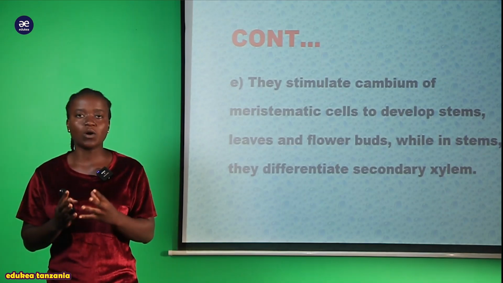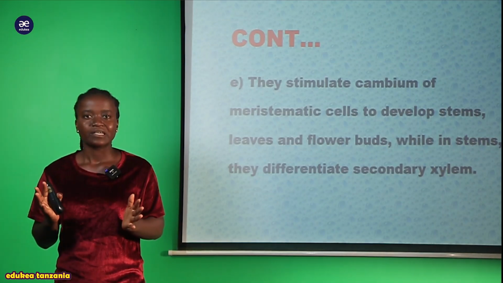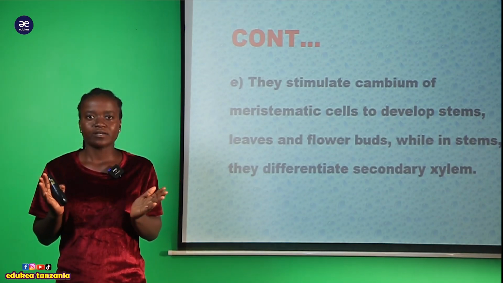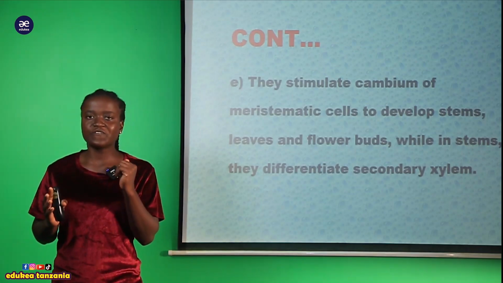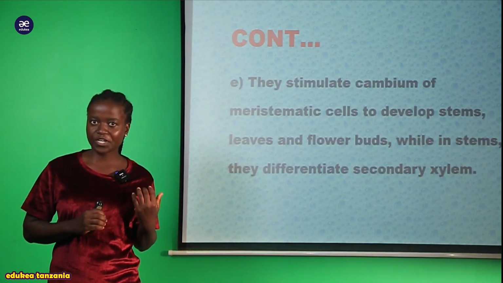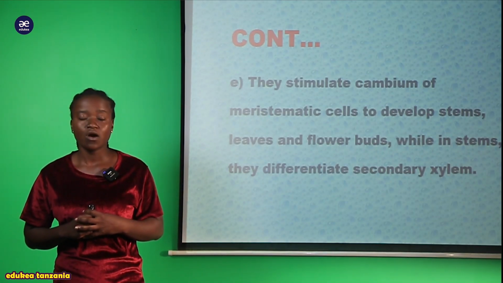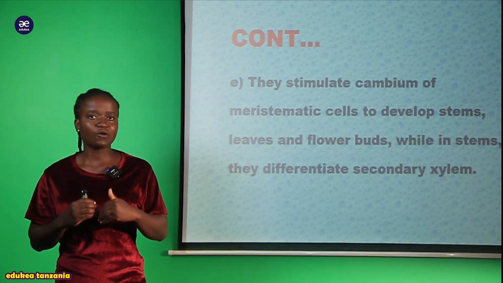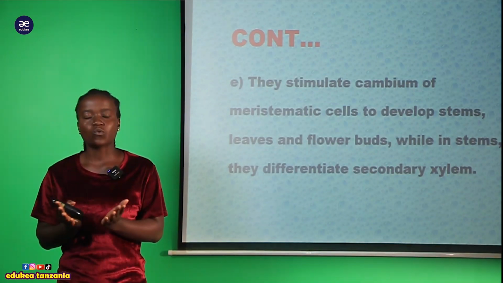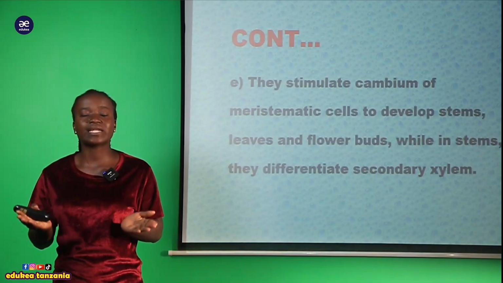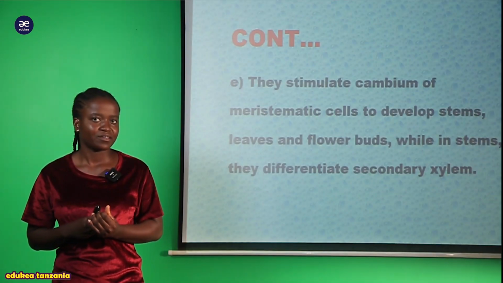Unakuta kwenye mti kuna maua, yale maua yanachomoza. So the growth of the flower is due to the presence of auxin hormone, which is found within a plant. So ile auxin hormone inasaidia kuwepo kwa maua ndani ya mmea.